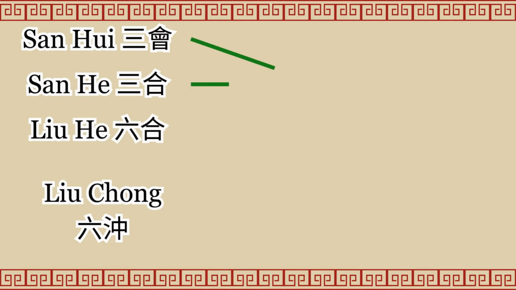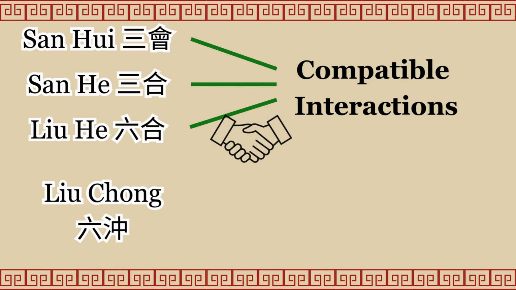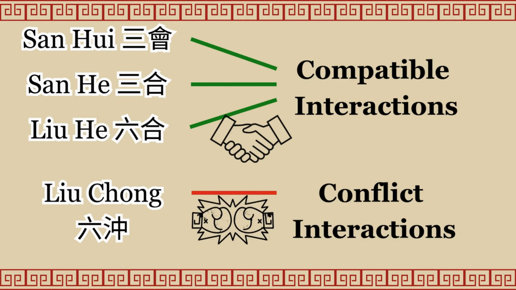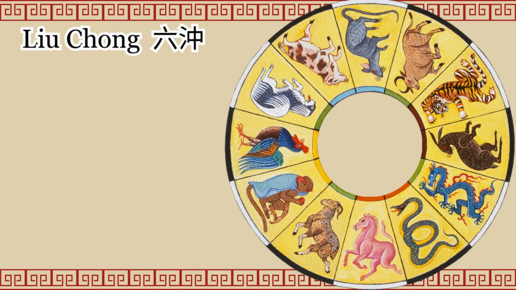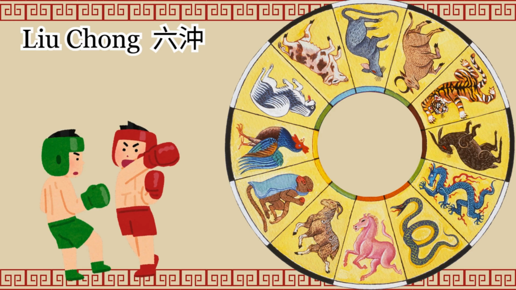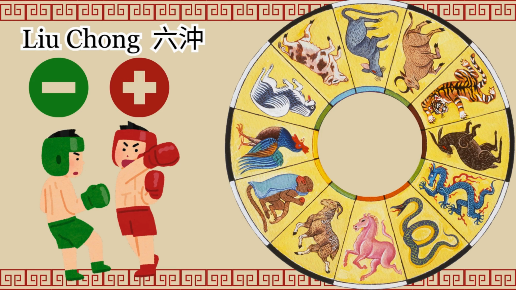Those 3 types are all about compatible or friendly earthly branches grouped together. The last type is conflict or harmful interactions of these: Liu Chong, or 6 conflict groups. That means one earthly branch energy will reduce another. You can easily see it on the zodiac circle because they stand opposite to each other.